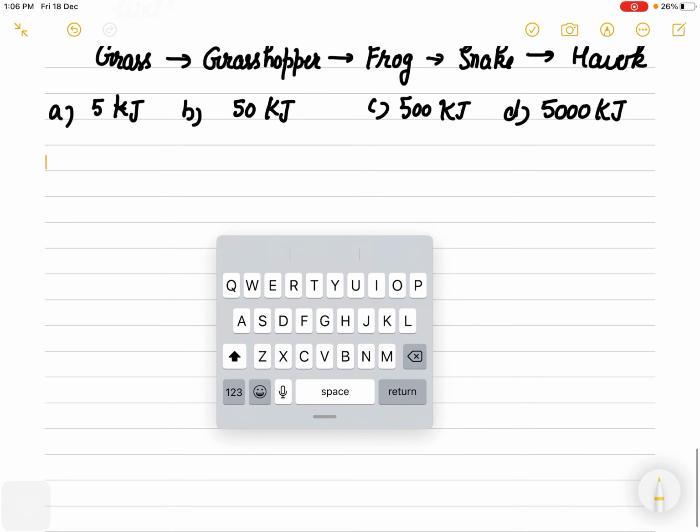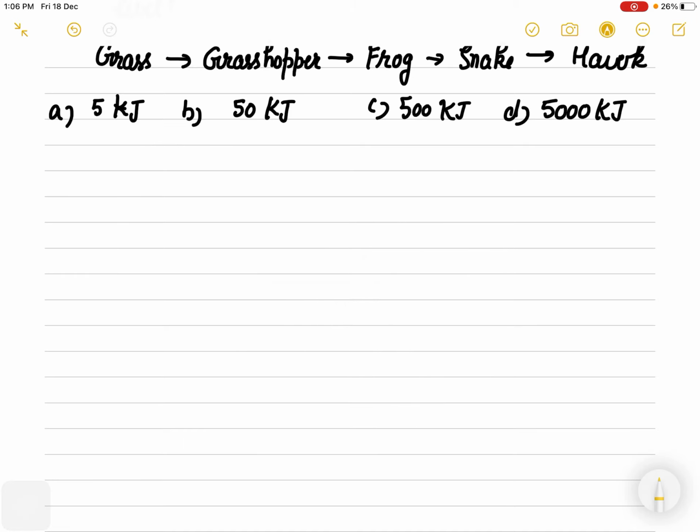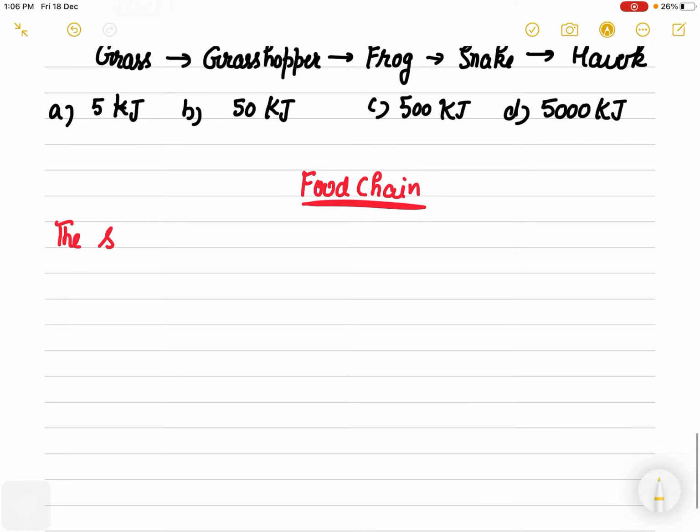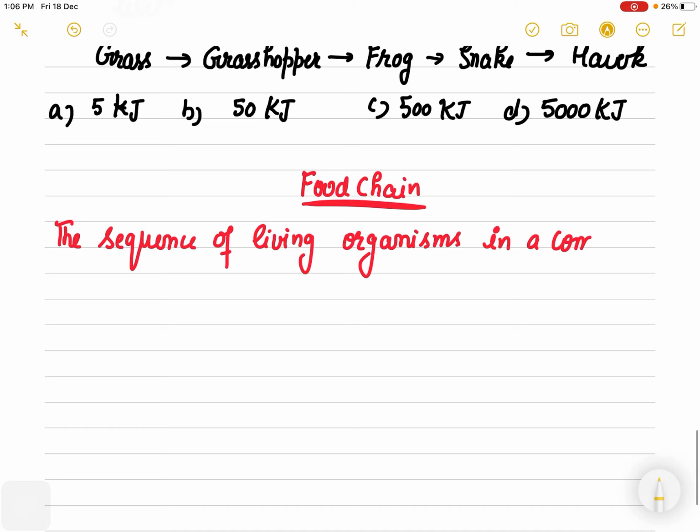But in proper technical language, if we have to define what a food chain is, then how can we write it? You can very easily write that it is a sequence of living organisms in a community, because communities joined together make your ecosystem.